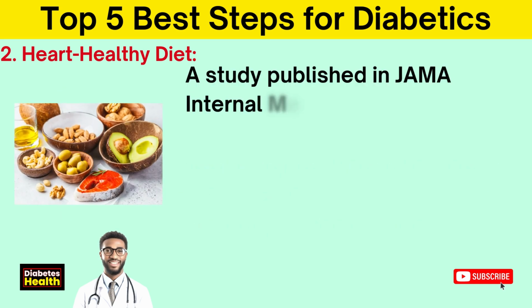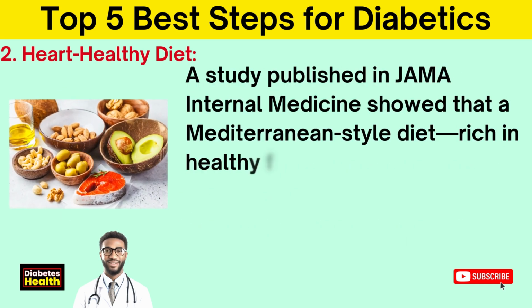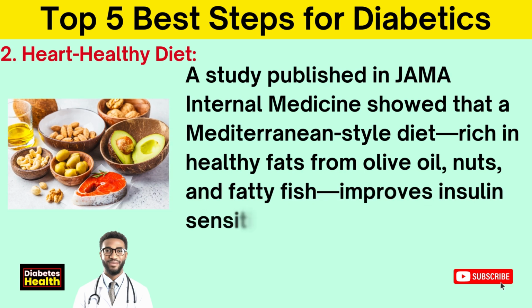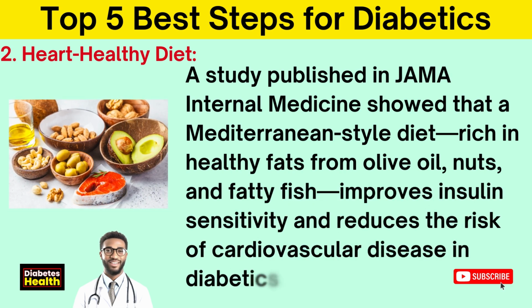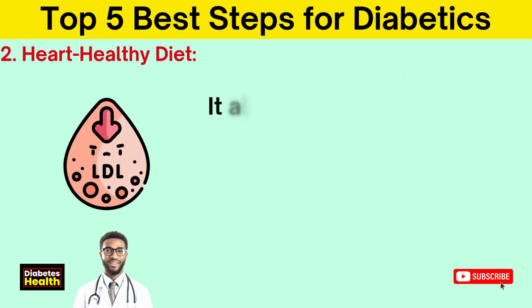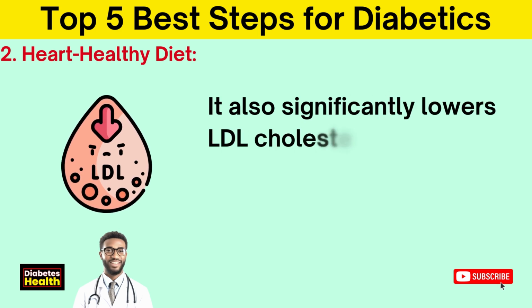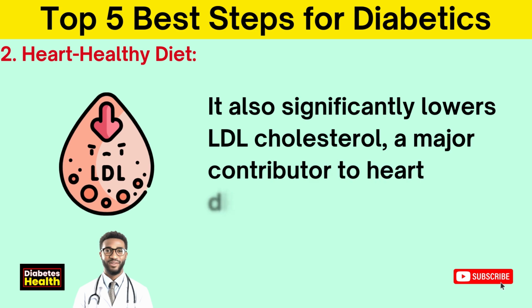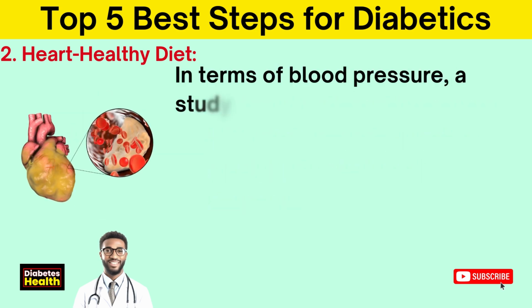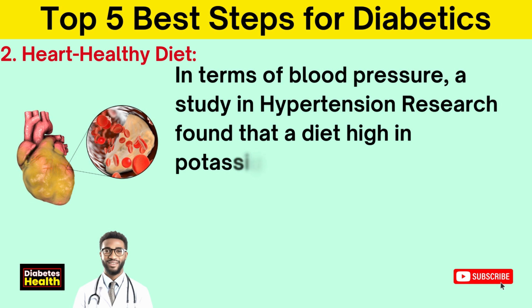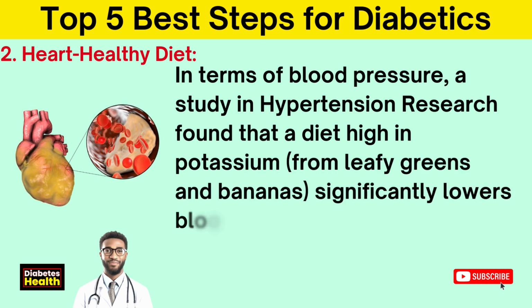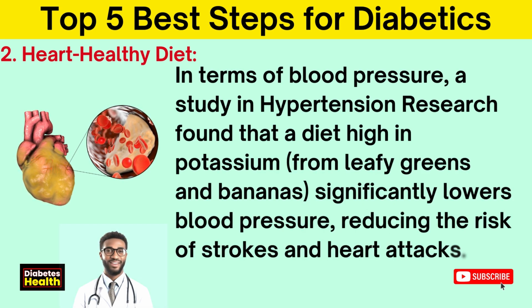A study published in JAMA Internal Medicine showed that a Mediterranean-style diet, rich in healthy fats from olive oil, nuts, and fatty fish, improves insulin sensitivity and reduces the risk of cardiovascular disease in diabetics. It also significantly lowers LDL cholesterol, a major contributor to heart disease. In terms of blood pressure, a study in Hypertension Research found that a diet high in potassium, from leafy greens and bananas, significantly lowers blood pressure, reducing the risk of strokes and heart attacks.